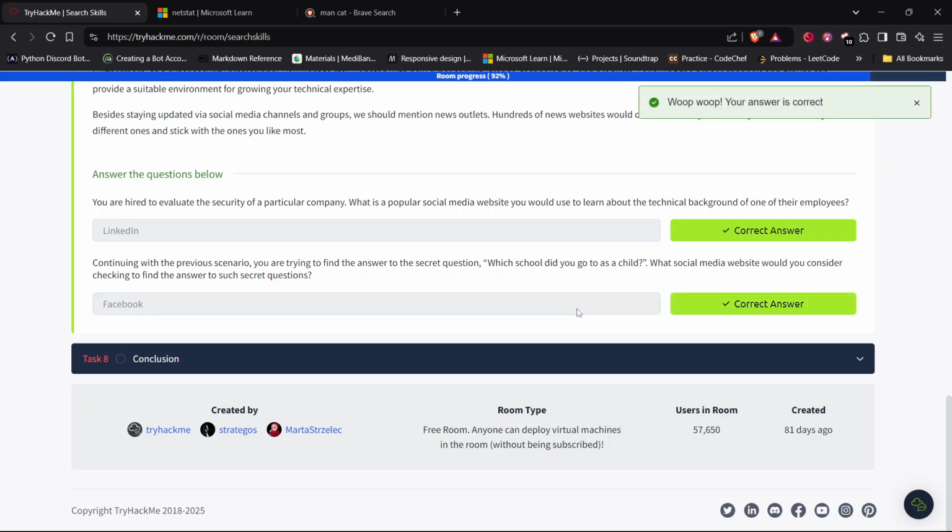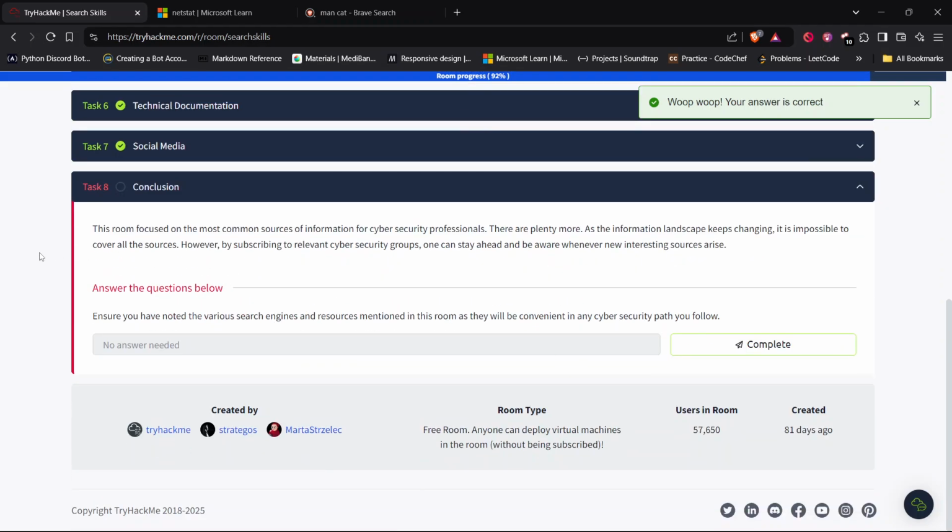Yes. Okay, now let's go to the last task, which is conclusion. This room focused on the most common sources of information for cybersecurity professionals. There are plenty more. As the information landscape keeps changing, it is impossible to cover all the sources. However, by subscribing to relevant cybersecurity groups, one can stay ahead and be aware whenever new interesting sources arise. Okay, let's hit this complete.